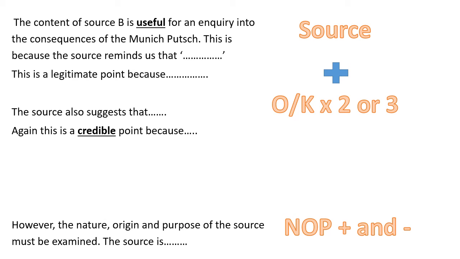So now we've done these 3 stages and we've got our quotes, we've got our own knowledge, and we've got something to say about the nature, origin, and purpose. We can use this writing frame to produce quite a sustained and detailed paragraph evaluating how useful this source is for an inquiry into the consequences of the Munich putsch. And that is your task, basically. So after we've done all this prep, you need to write up your findings about Source B using this writing frame.